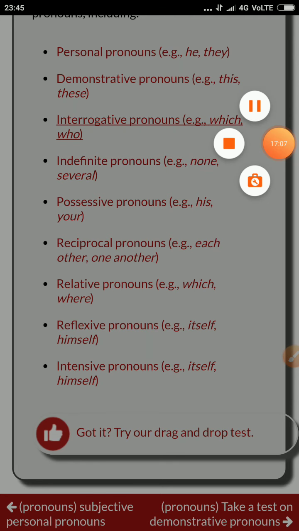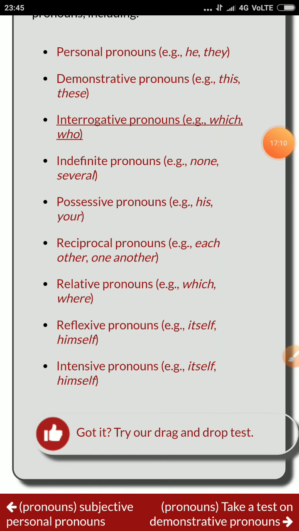Now we are going to move to the pronoun chart that will help you understand the different kinds of pronouns. Here: personal pronoun, demonstrative pronoun, interrogative pronoun, indefinite pronoun, possessive pronoun, reciprocal pronoun, relative pronouns, reflexive pronouns, and intensive pronoun.